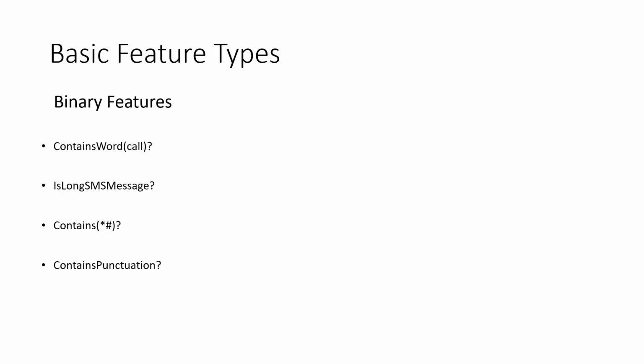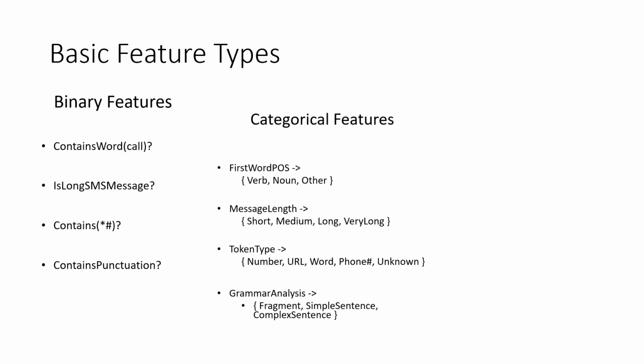Now, basic feature text. When we convert it into binary, we need to think about the length of the message: if 40 characters and above, it would be 1, otherwise 0. Then whether it contains certain hash messages. We need to send the SMS with the hash code, so we have to check whether a hash code is there. We can also check whether it contains punctuation, or the word call or SMS.